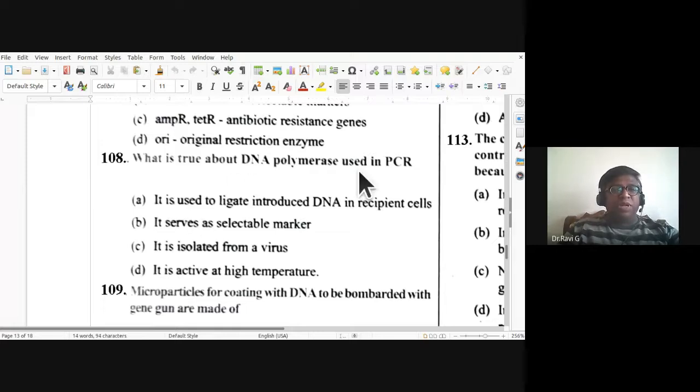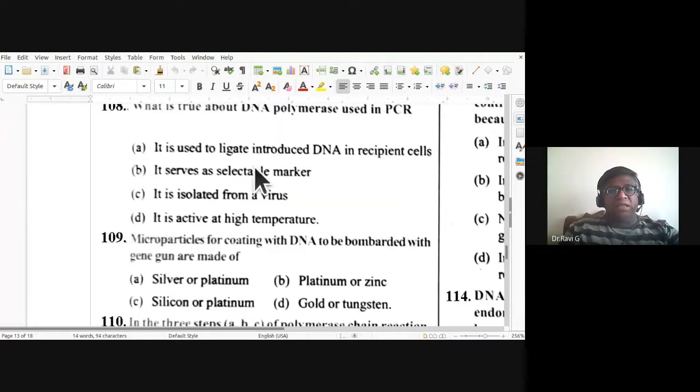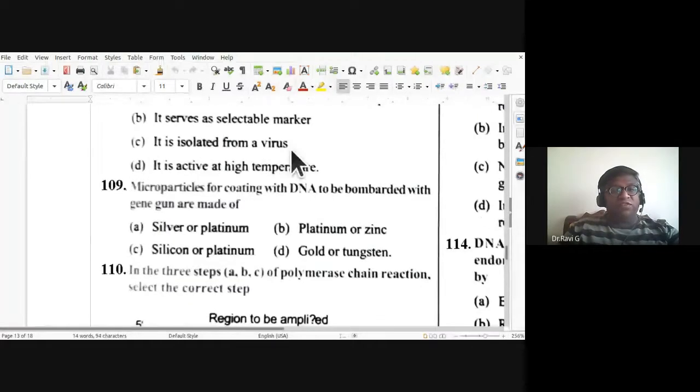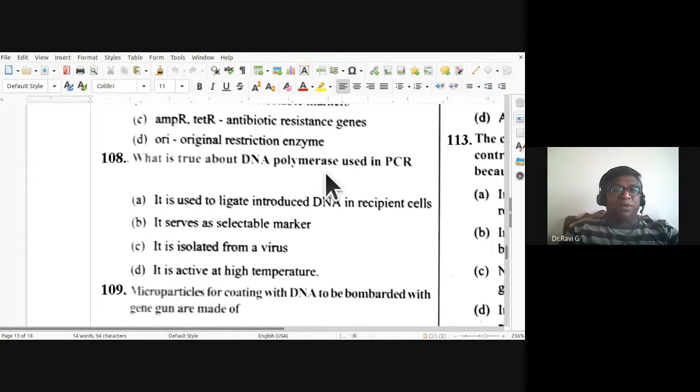What is true about DNA polymerase used in PCR? It is used to ligate introduced DNA in recipient cell. It serves as a selectable marker. It is isolated from a virus. It is active at high temperature. So we have to remember what is true about DNA polymerase used in PCR: it is active at high temperature. So 108, D is the correct option.